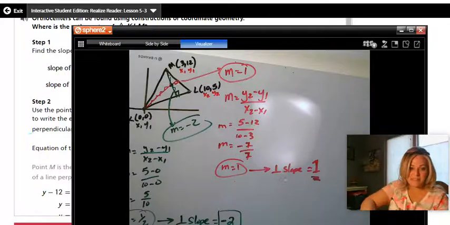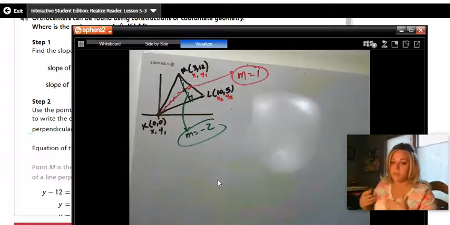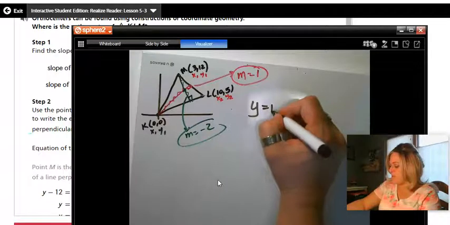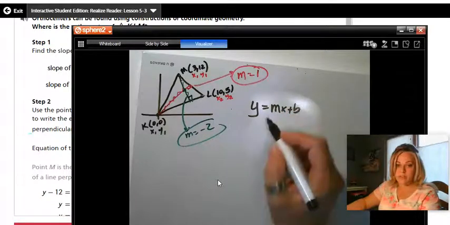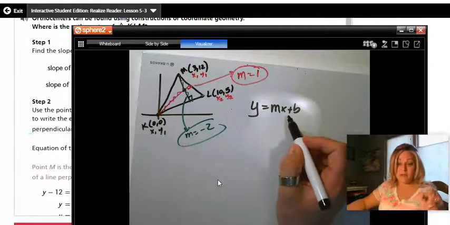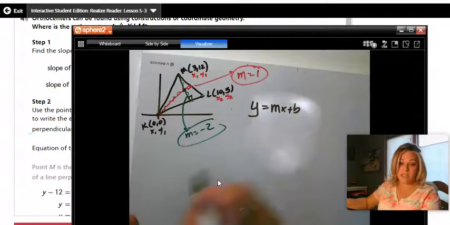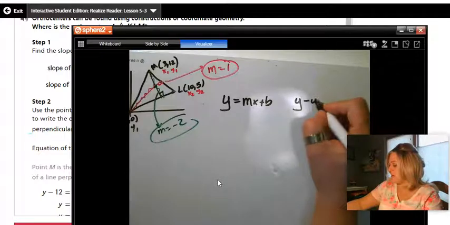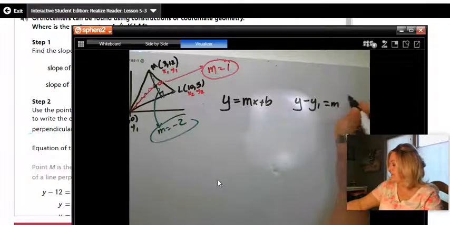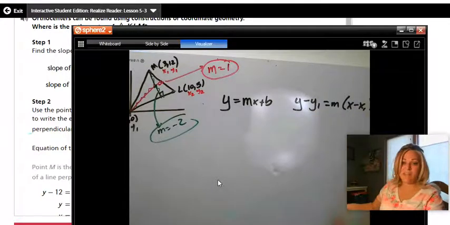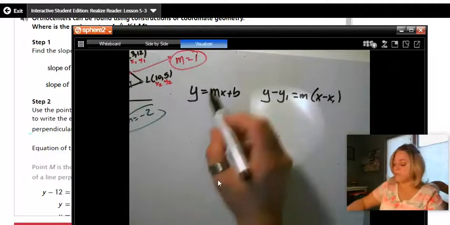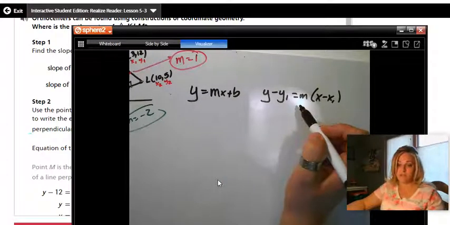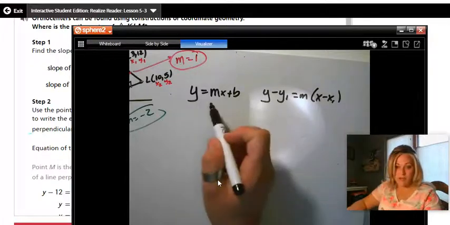So that's what I need to save. Everything else I'm going to erase. Most of my students feel more comfortable with the slope intercept form of a line, y equals mx plus b. I think the interactive textbook uses the point slope form, which is y minus y1 equals m times x minus x1. Either way is fine. So you can use the slope intercept form of a line or point slope form. Whatever works for you. Since my students like this one better, I'm going to go with it.